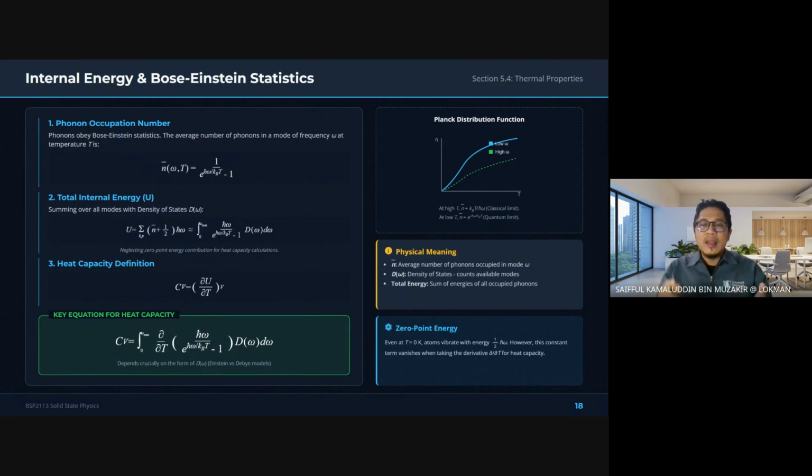The software, the Gaussian 09W and the Gauss View 5.0. Please install. Make sure you install that. And from that software, we could calculate how many vibrational modes and how strongly they are occupied.